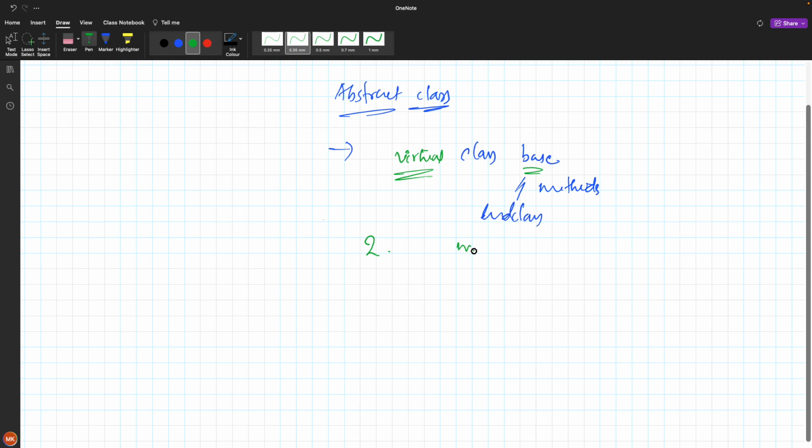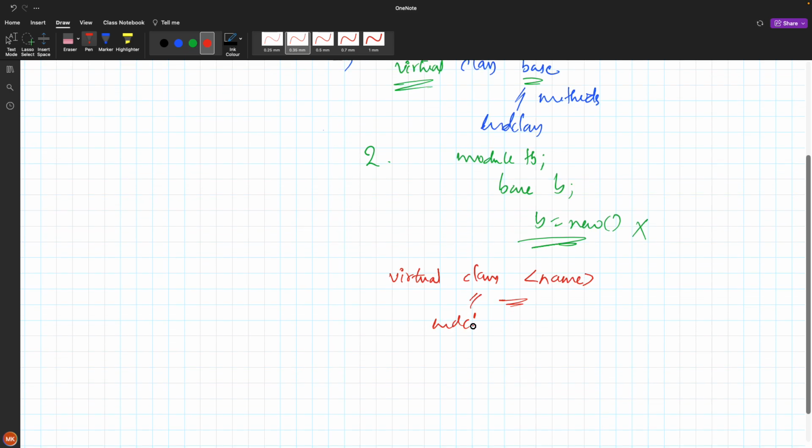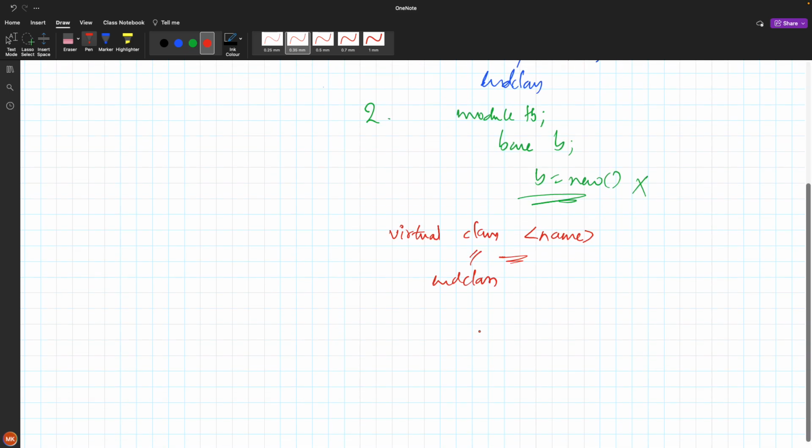Let's say in the top model, we have model TB and the base class B, and I create B equals new. This way, the object cannot be created. For the syntax, it should start with virtual class, then the name of the class, and you can add some methods, and we end it with end class. So this is the main thing about the abstract class, and sometimes we will say this class as a virtual class also.